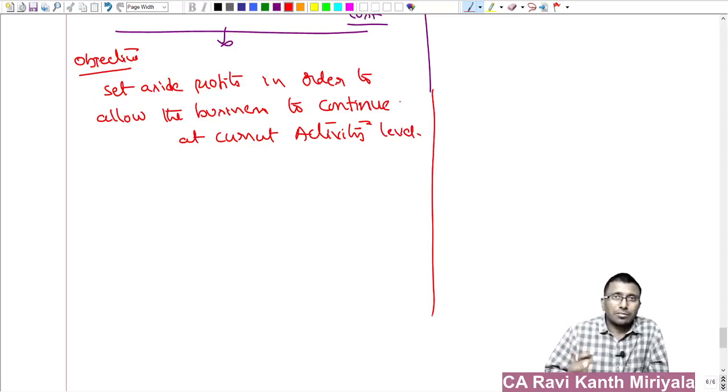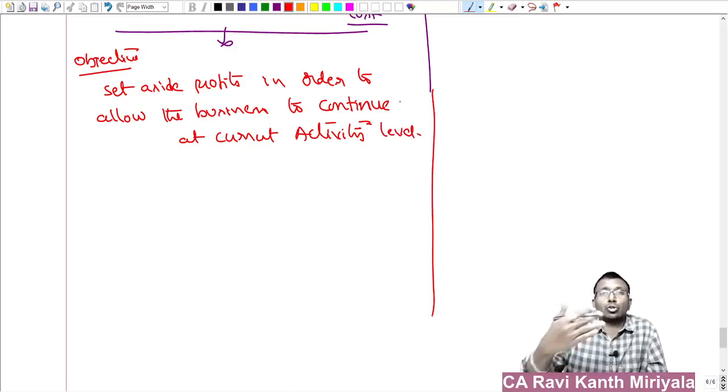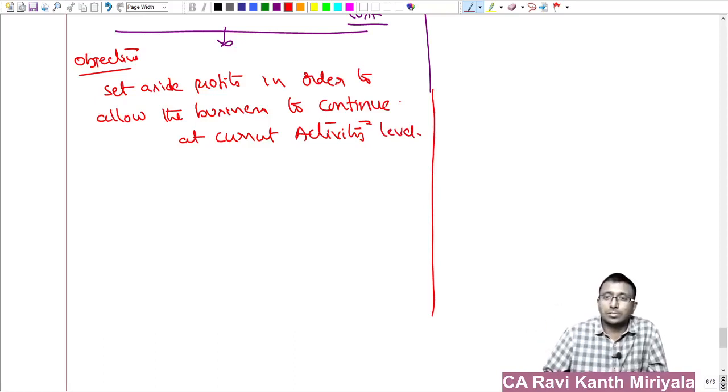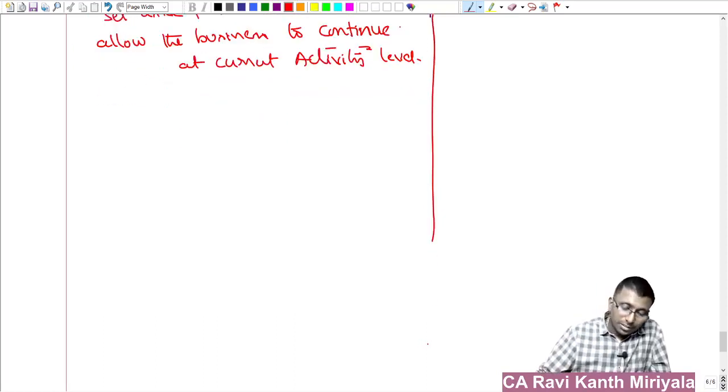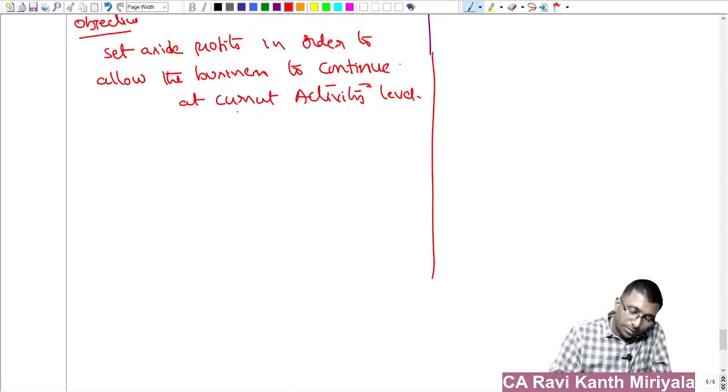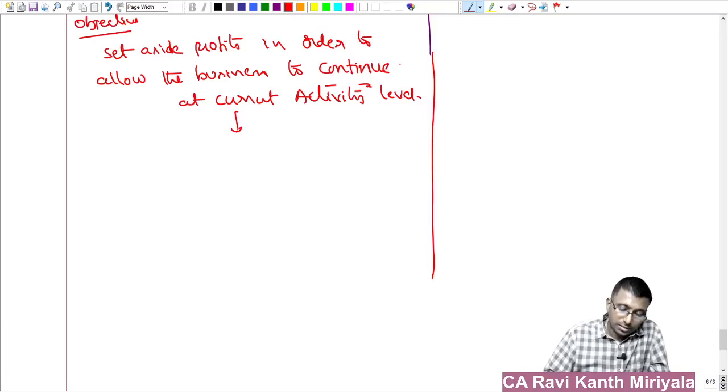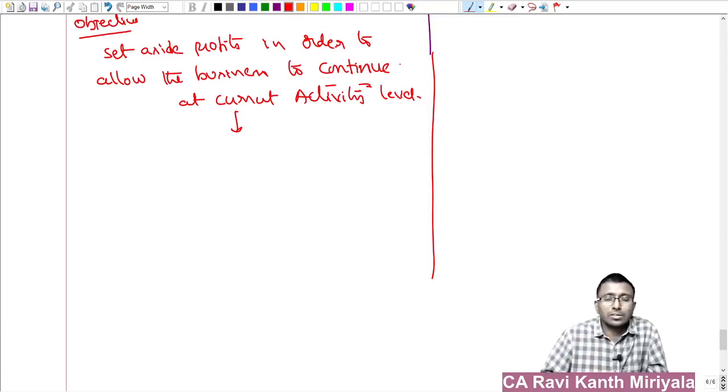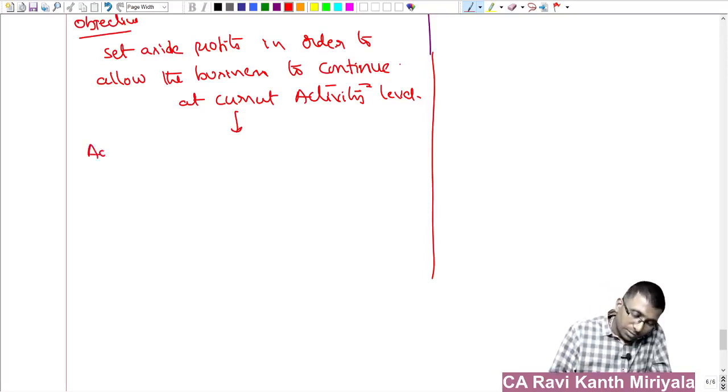At the current activity level, what you are doing right now, at least you should be able to do the same level of business, right? But here, sir, how do we do it? Actually, I'll say first a little bit of theory in one line, then we'll take the example. With the help of examples, obviously you will understand, right? What do we say? We say adjust opening capital.